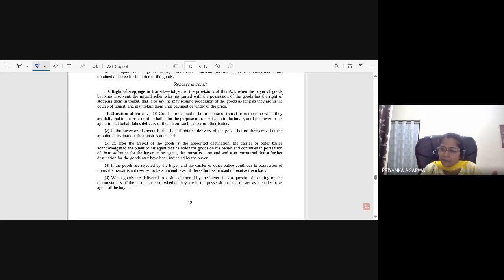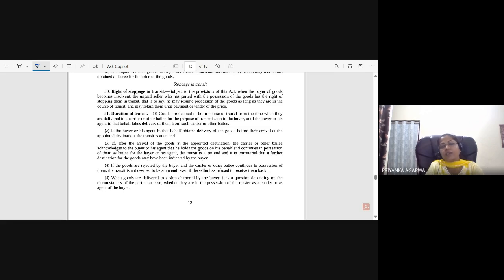When the agent or buyer takes the delivery, then obviously the seller has no right to stop that good because it is not in transit. If the buyer or agent in that behalf obtains delivery of the goods before their arrival at the appointed destination, the transit is at an end.